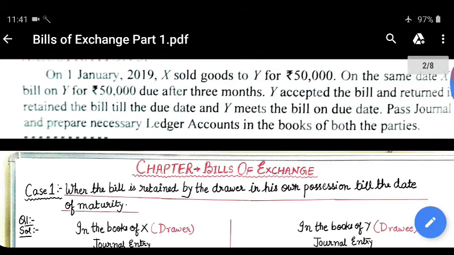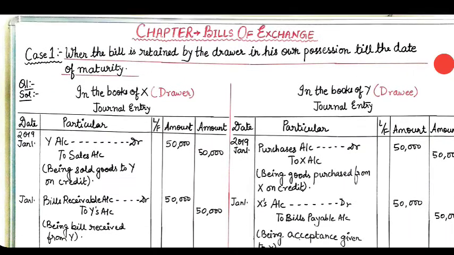So here I have tried to plot out both the drawer's account and the drawee's account together. In the books of the drawer, that is X, the first journal entry, January 1: Y's account debit to sales account, being goods sold to Y on credit, 50,000. In the books of the drawee, that is Y, simultaneously the reverse entry will be passed: purchases account debit to X's account, being goods purchased from X on credit, 50,000.